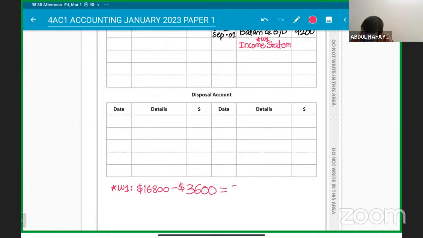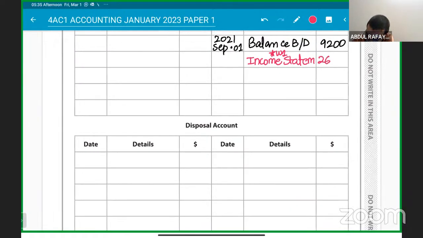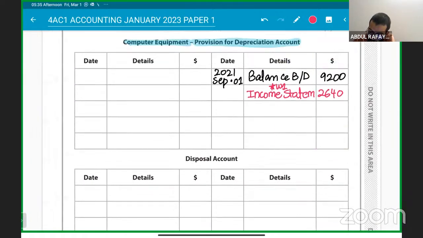It's 13,200 times 20%, which comes to 2,640, the depreciation for the year. Okay, understood that, clear? Just have to find the disposal depreciation and you will get the closing value then.